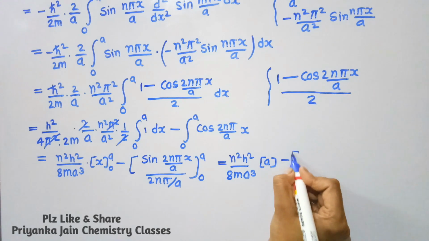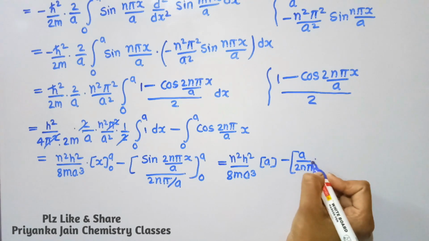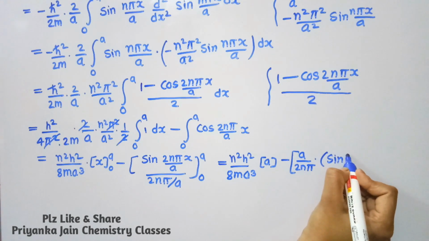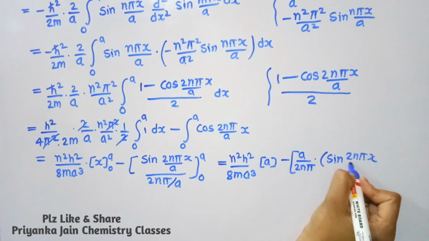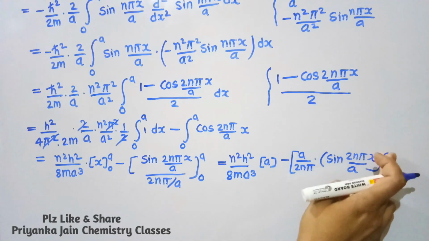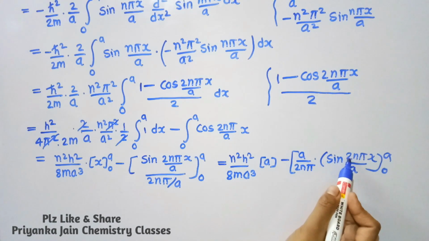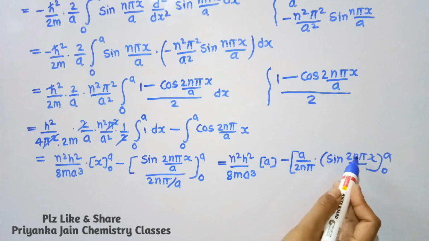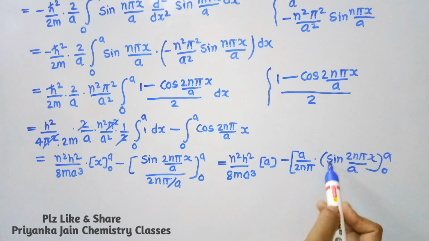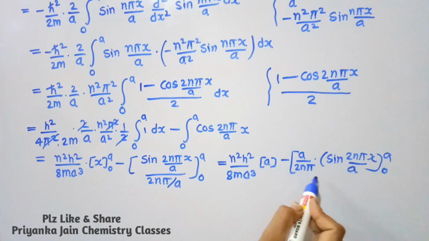And here will be minus a upon 2n pi, and then this term sine 2n pi x upon a, and then put here the limits a to 0. We know when we are putting the value of x is equal to a, then this a to a will cancel out and we are getting sine 2n pi, and the value of sine 2n pi will be equal to 0. When we are putting the limit 0, then it will be 0, so whole sine 0 is equal to 0. It means both the terms will be equal to 0, so this term will get 0, right?